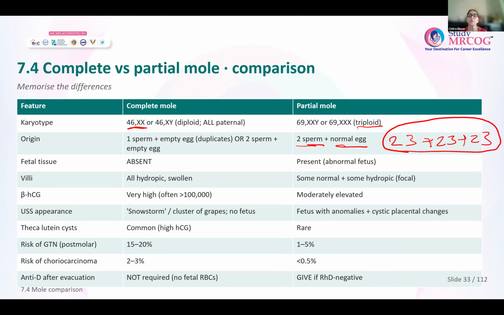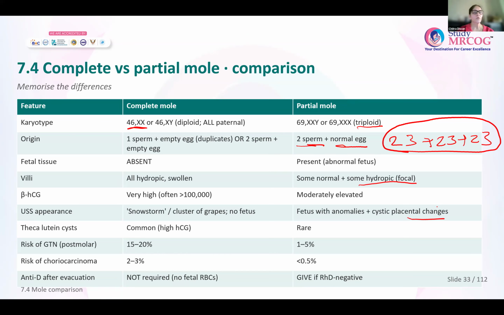The villi, some of them are normal and some of them are hydropic. Because it is not a complete mole, beta HCG is only a little bit elevated. And on ultrasound, you can see a fetus, either a normal fetus or someone with an abnormality seen on ultrasound. And in the placenta, you can see cystic changes. Theca lutein cysts are very rarely seen with a partial mole.